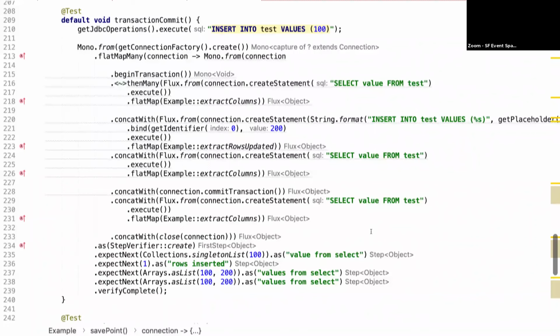What if some driver doesn't support back pressure? So you ask it to give me, I don't know, 1,000 rows, and it just splits all of them right away. Yeah, so drivers cannot do that, right? Because to return a publisher is to return a compliant publisher that always has back pressure. You may choose RxJava or something like that.